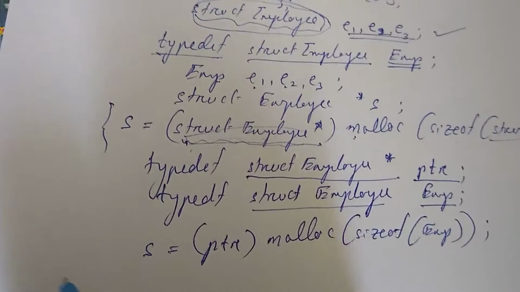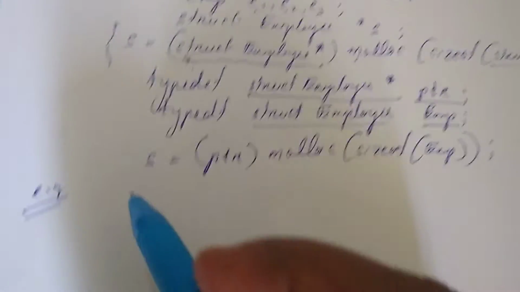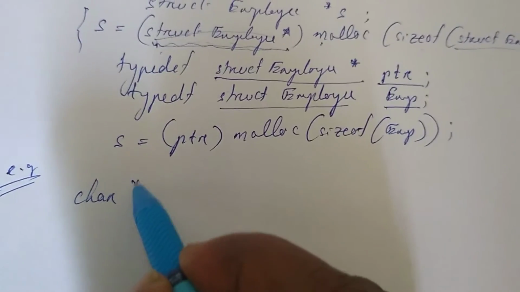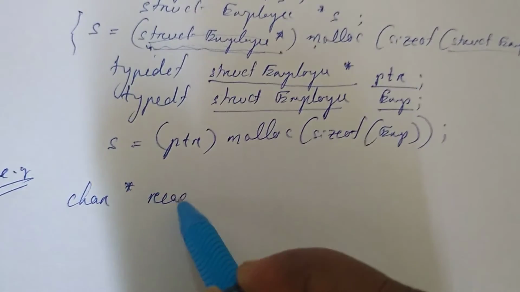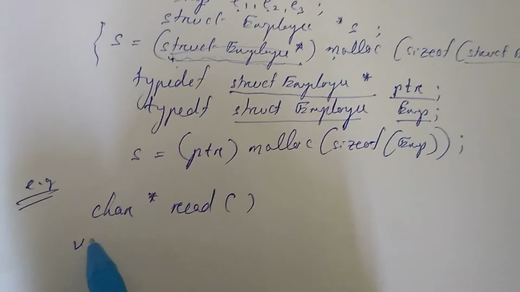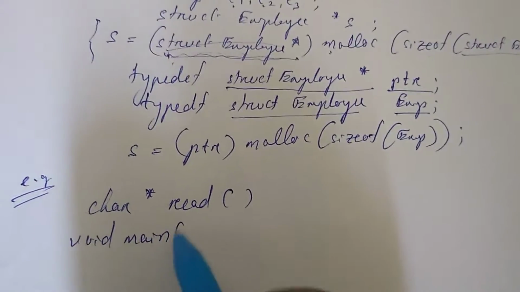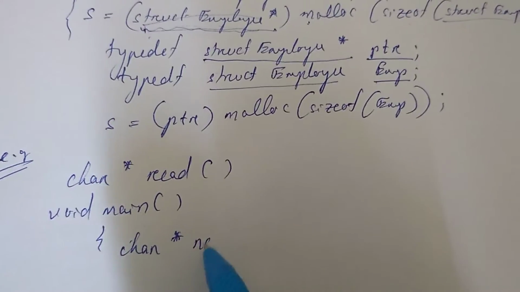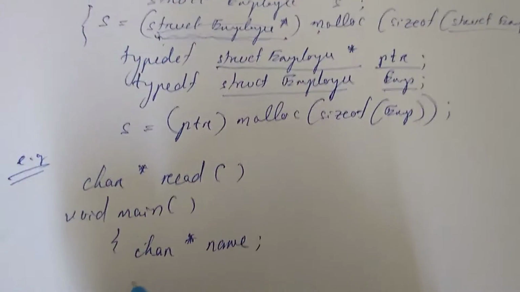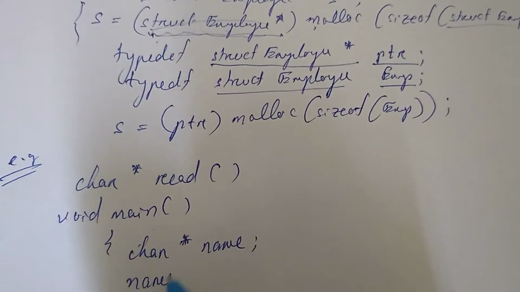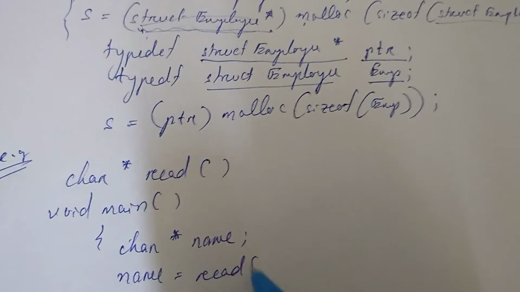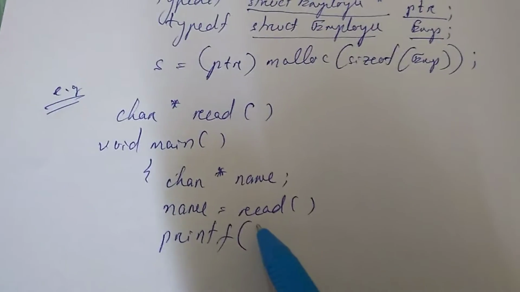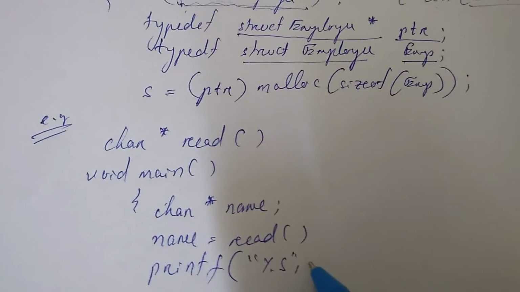So it is like this: char asterisk read, void main. Inside it, suppose I have char asterisk name, then name equals read, then printf percent s name.